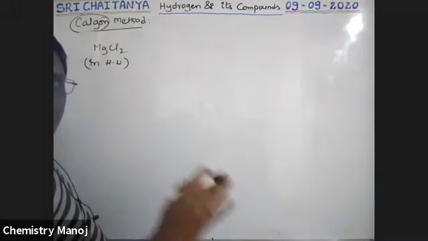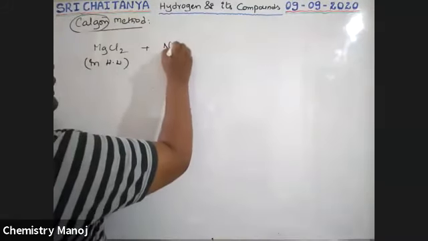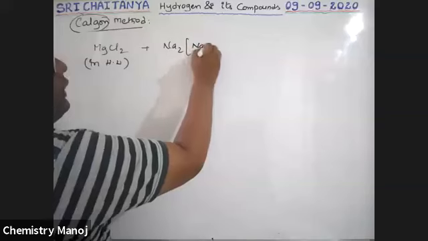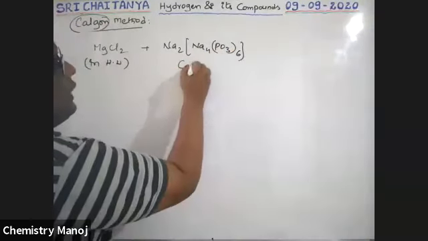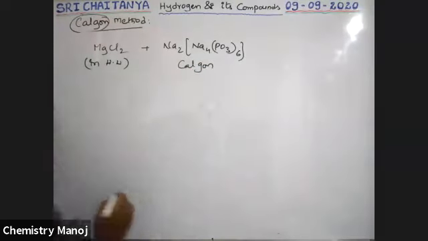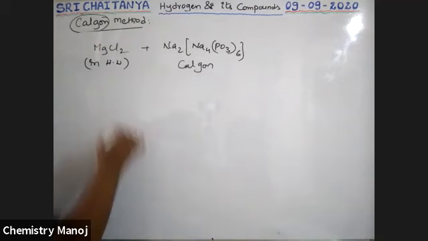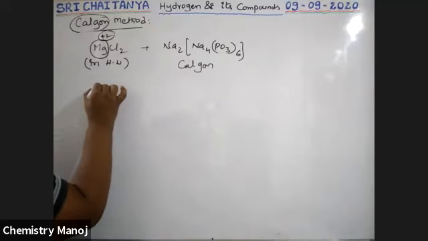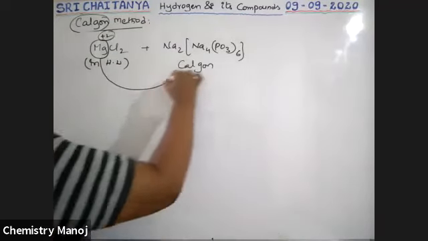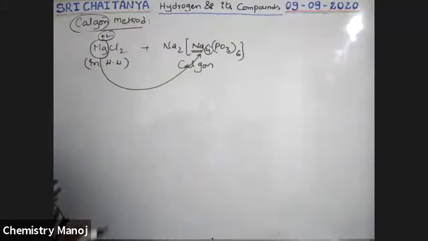If this hard water is passed through Calgon, what is Calgon? The Calgon formula is Na2[Na4(PO3)6]. If hard water is passed through it, the magnesium ions present in water, Mg2+ ions, displace the 4 sodium ions present inside the Calgon.